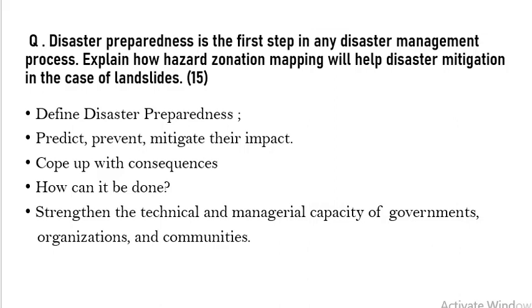These three keywords are very important when you are writing any question on disaster preparedness. So you should mention these three keywords, that is predicting. What does predicting involve? How we can predict a particular disaster before it occurs. We can predict landslides if we have this hazard zonation mapping with us.